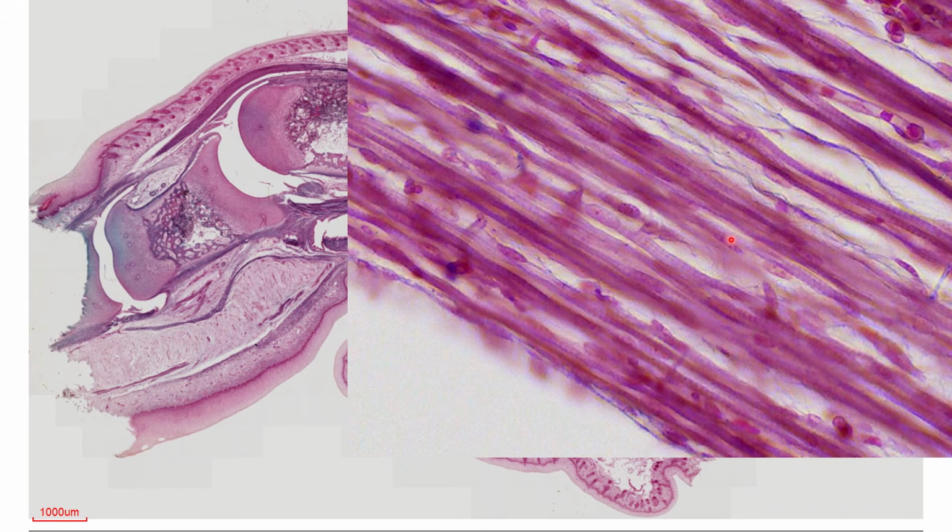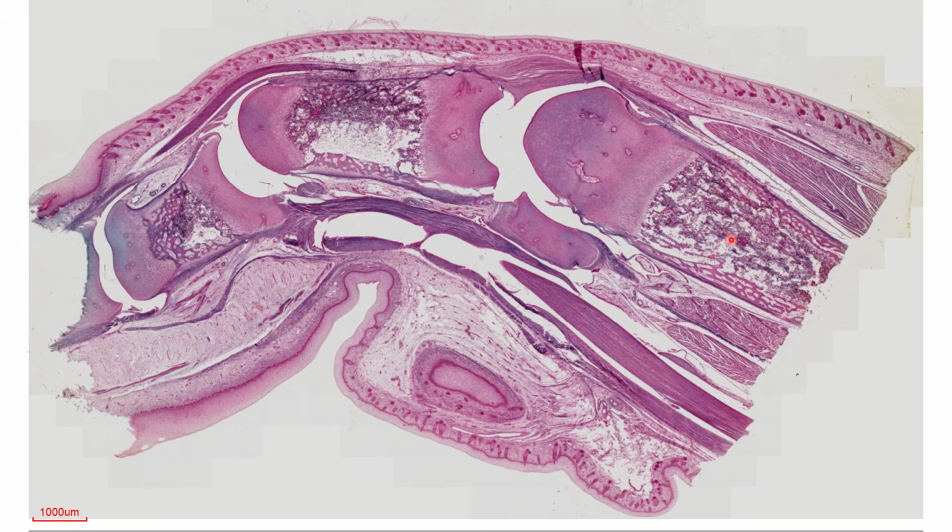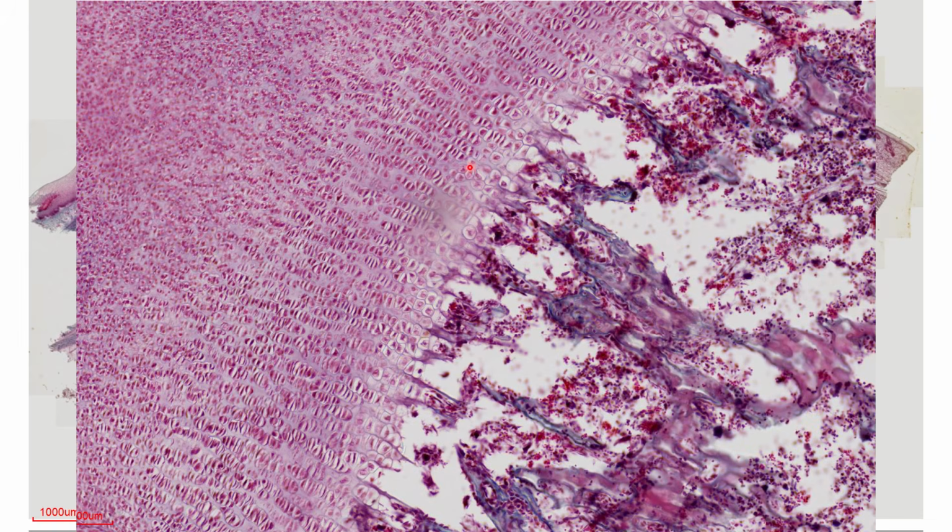Okay, what else? If we focus again in this area, what do you call this area? This is your epiphysis. And here you are looking at cartilage. And here you are already looking at the initial stages of bone, specifically your spongy bone.